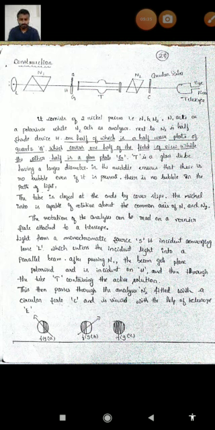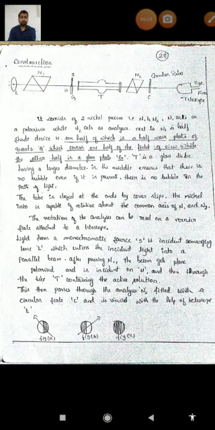This polarimeter consists of a source which illuminates unpolarized light, and when that unpolarized light is made to pass through the polarizer N1, the light emerging out of N1 will be plane polarized. Then the plane polarized light is made to pass through the half-shade device H. This is very important: half of this device is made up of a glass plate, and the other half is made up of quartz, which is optically active.